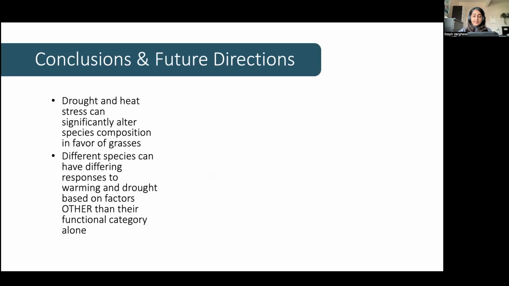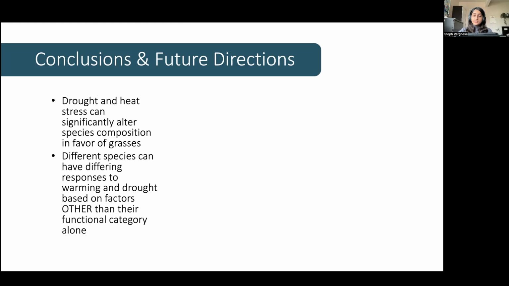Then, when investigating the effects of climate change at the individual species level, we found that different species can have different responses to warming and drought based on factors other than their functional category alone. And this tells us that functional category is not always an infallible indicator of species success under warming and drought. Altogether, these results suggest that there remains a lot to be understood regarding how the cumulative effects of climate change will impact plant communities in the future.